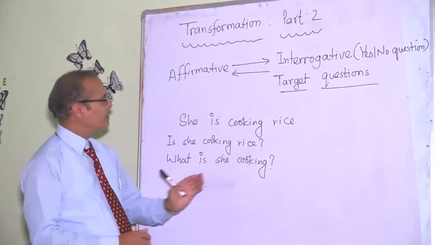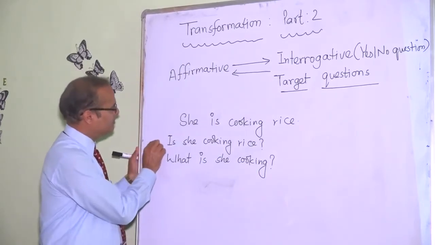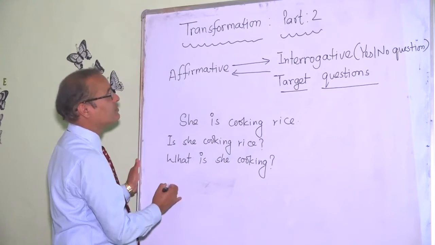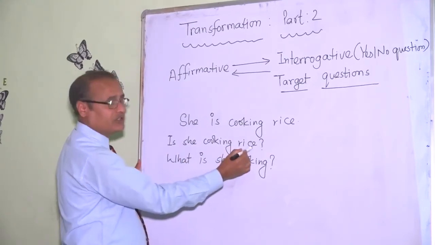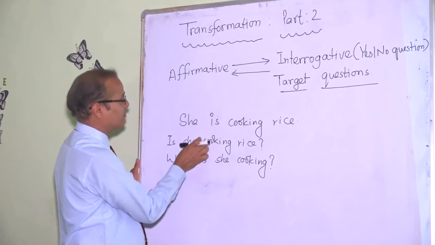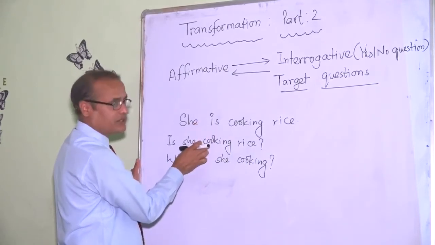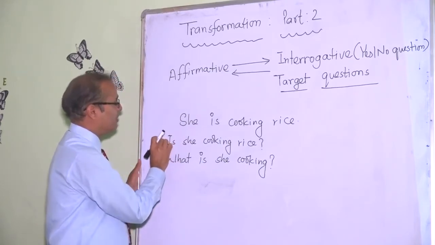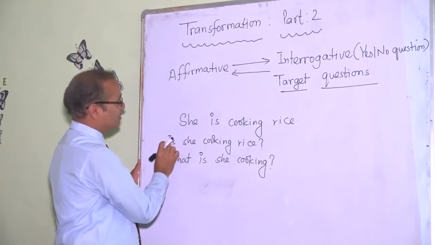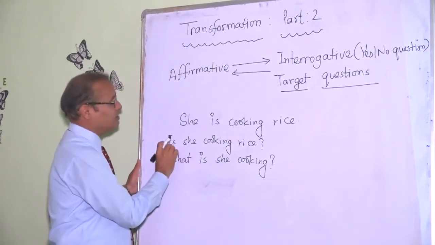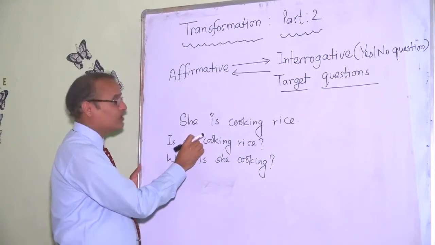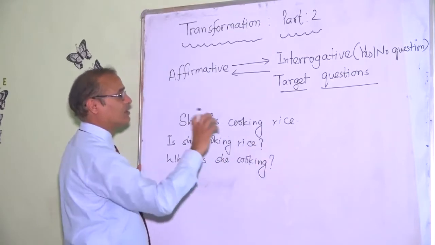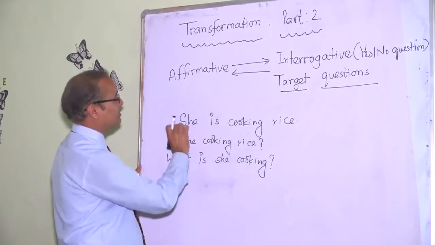Especially in yes no questions, sometimes we are confused whether "Is she cooking rice?" is a positive question or a positive statement. In a tag question, "isn't she", the question "isn't she cooking rice" doesn't change the meaning.